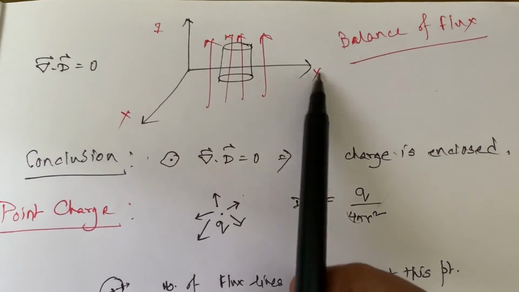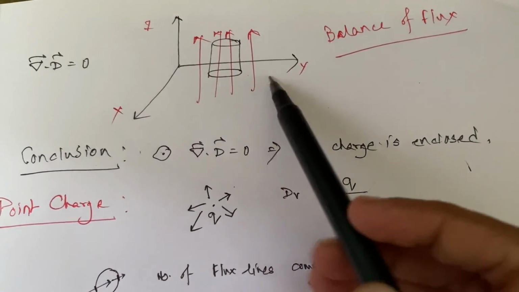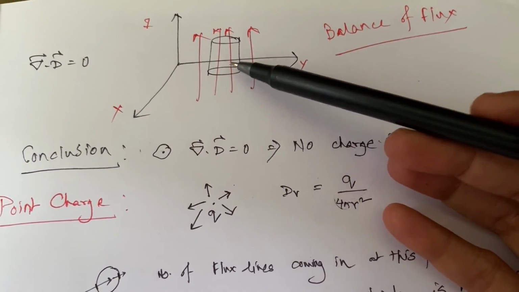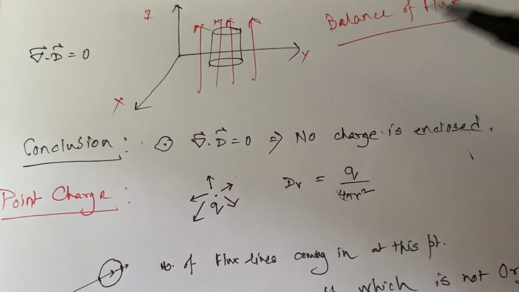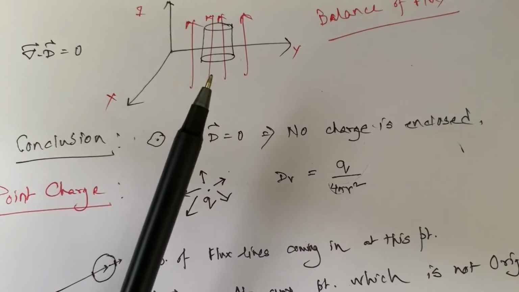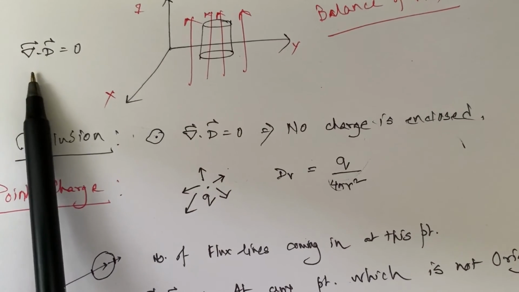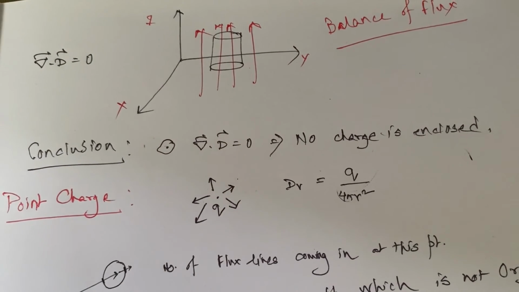I mean, this is not XYZ. The amount of flux going inside is equal to the amount of flux going outside. And the conclusion from this result is that no charge is actually enclosed by this closed surface.